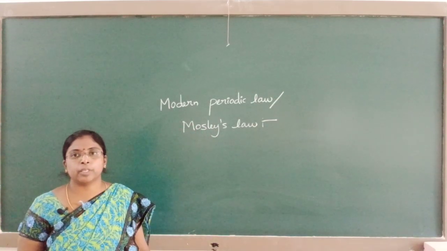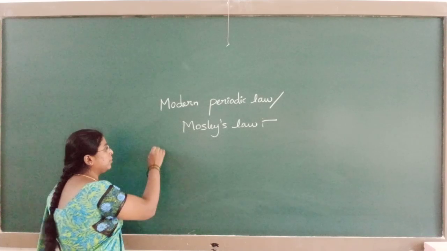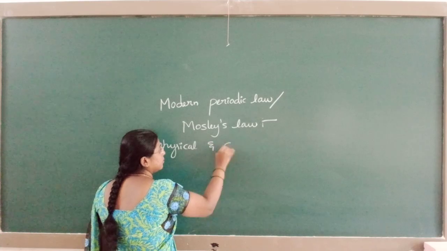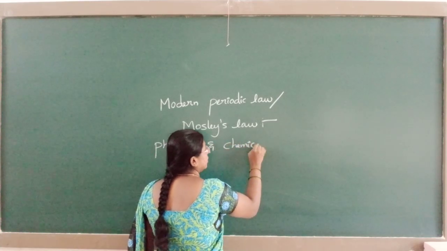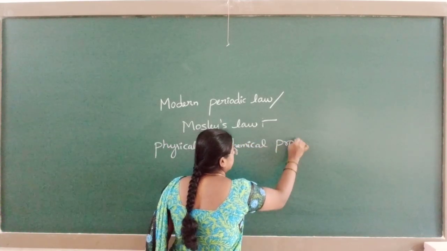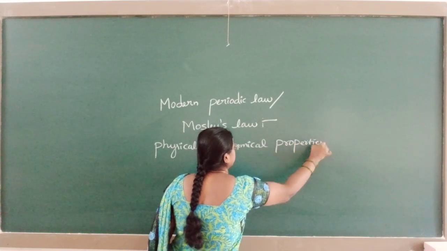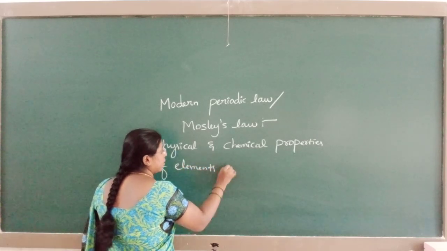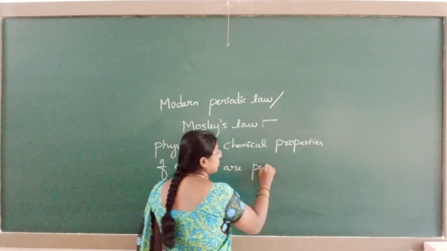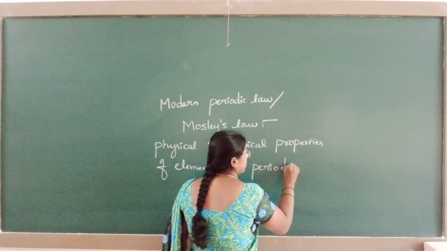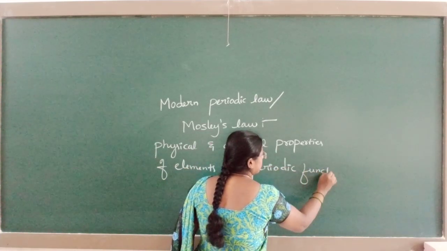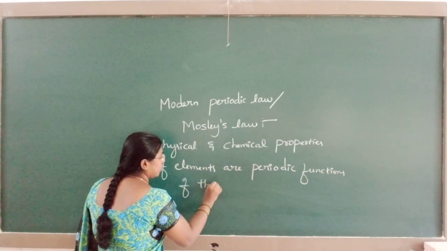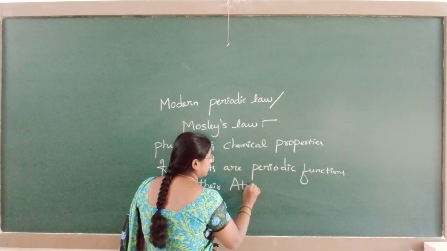According to the modern periodic law, physical and chemical properties of elements are periodic functions of their atomic number.